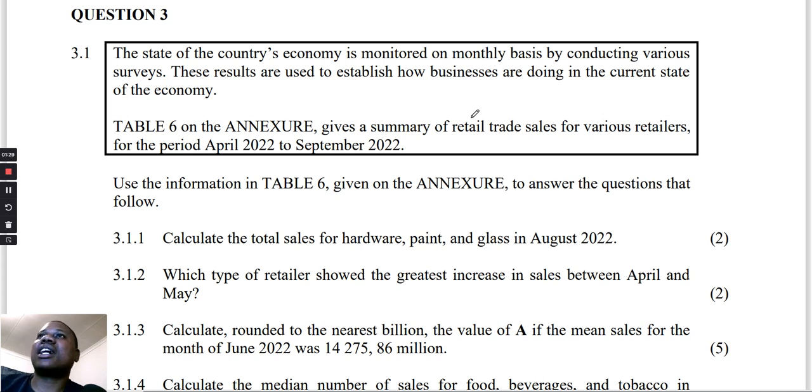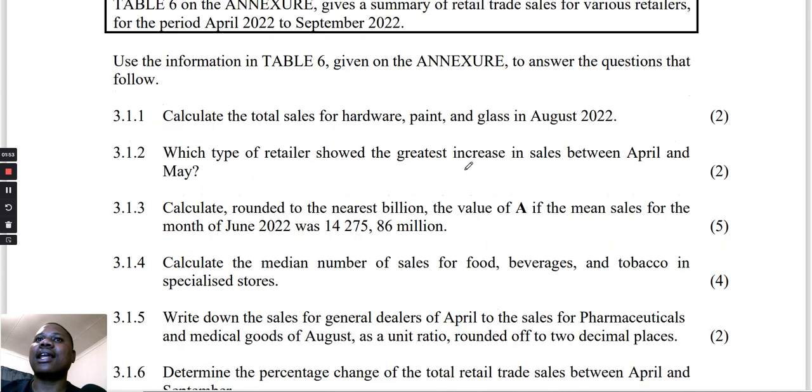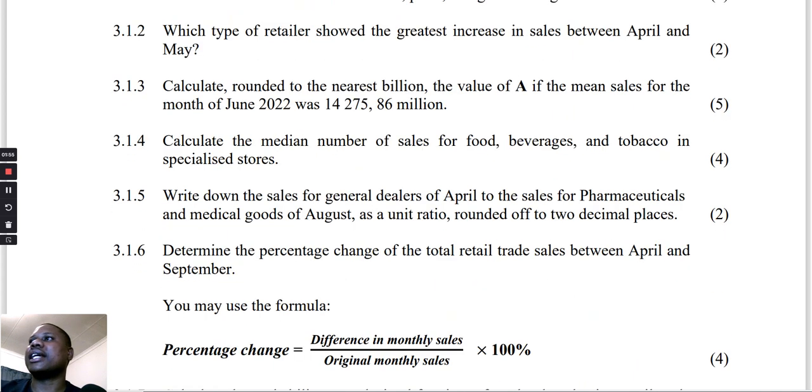The state of the country's economy is monitored on a monthly basis by conducting various surveys. These results are used to establish how businesses are doing in the current state of the country. Table 6 on the annexure gives a summary of the retail trade sales for various retailers for the period of April 2022 to September 2022. Okay, I will quickly run to that annexure. I think it's the last page.